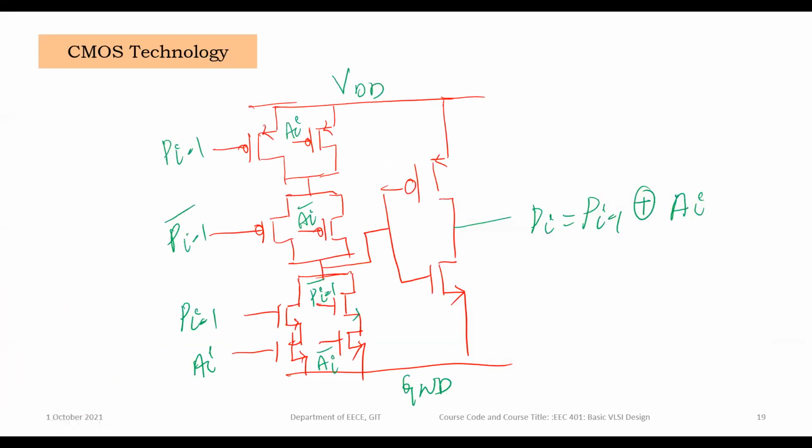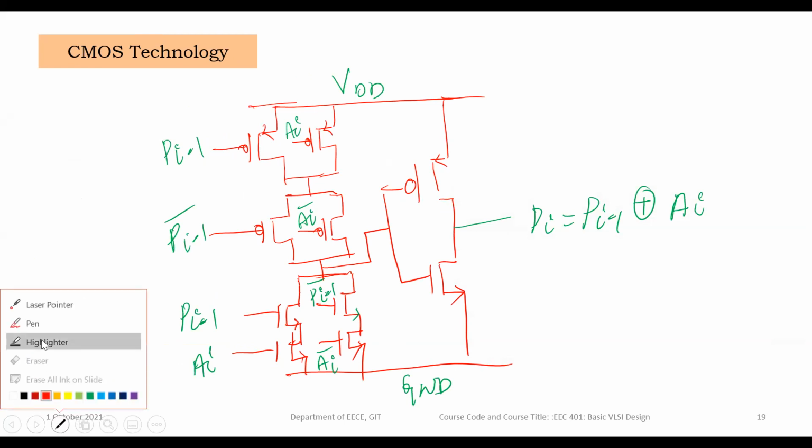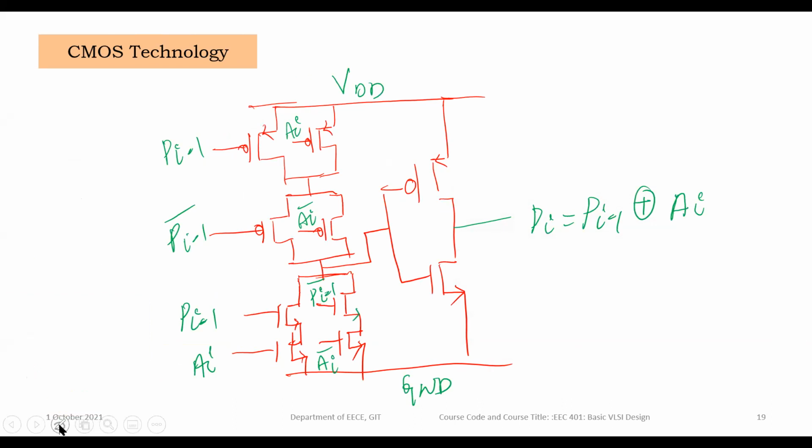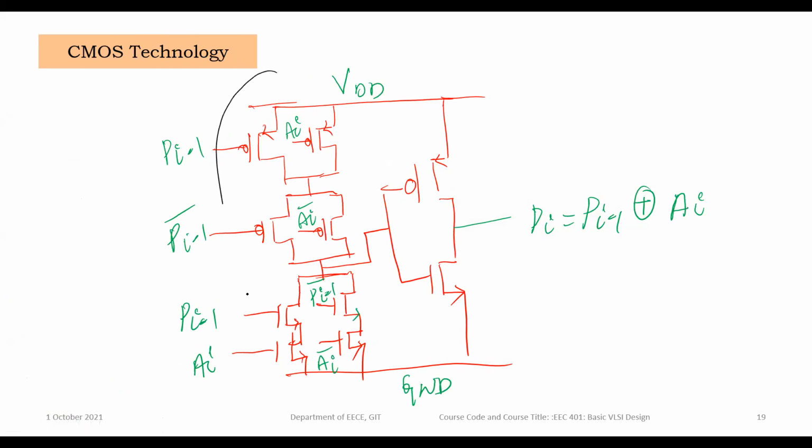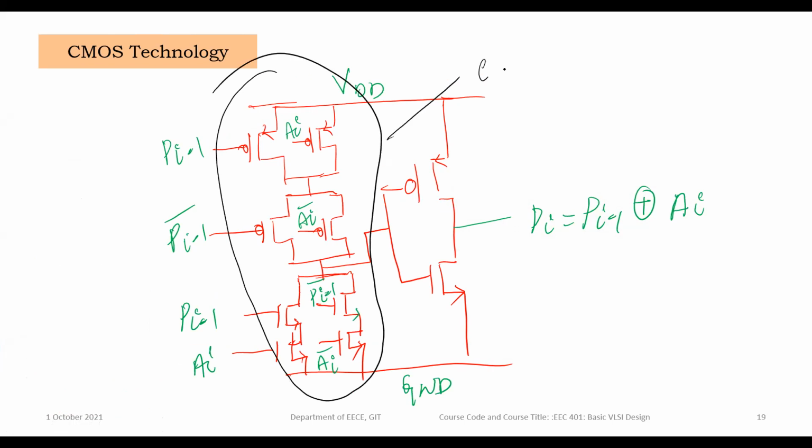This is with the CMOS technology, the same 4-bit parity generator with CMOS implementation. See, the first stage generates the XNOR operation.